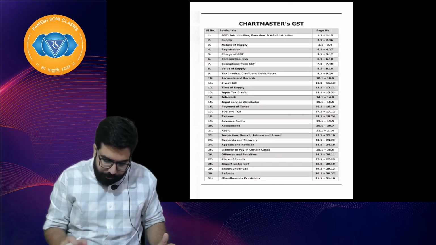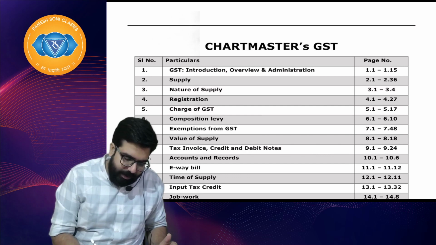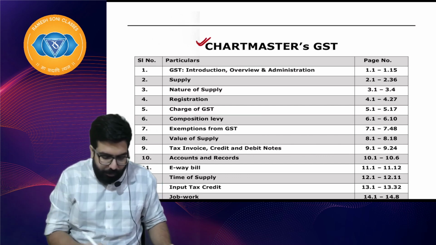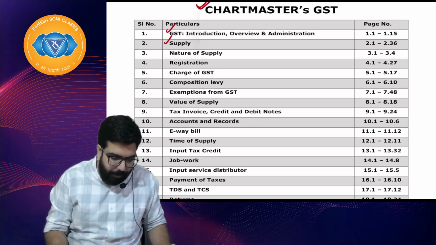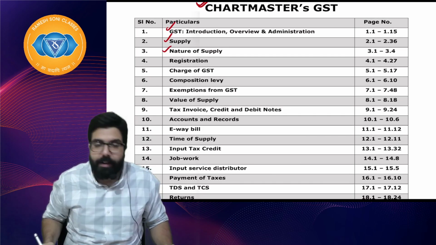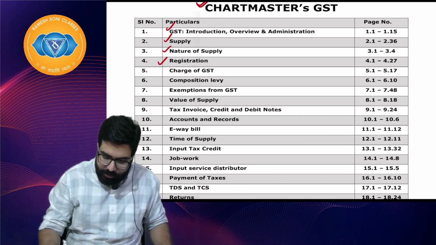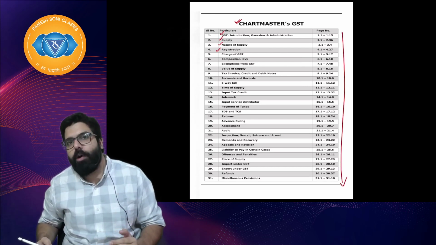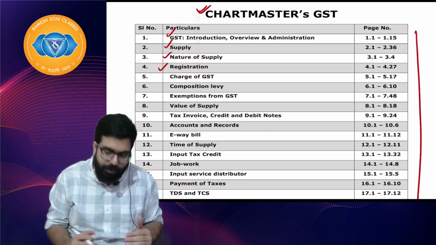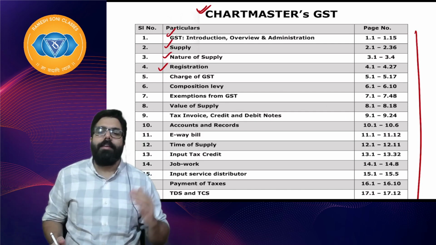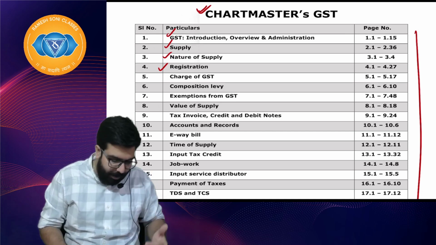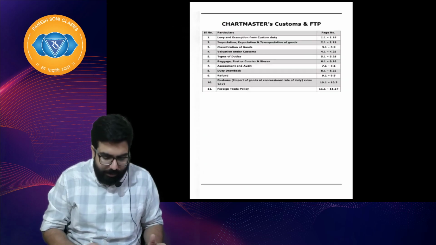Chalo. Now this is the index. When you see the index, the first one is the introduction, then we have supply, whether it is intrastate, interstate, registration. This is the same flow which I was teaching you now. I have gone ahead and prepared my index in the same way. GST is levied, invoice, then time of supply, e-way bill, etc. All have been prepared in the same manner.